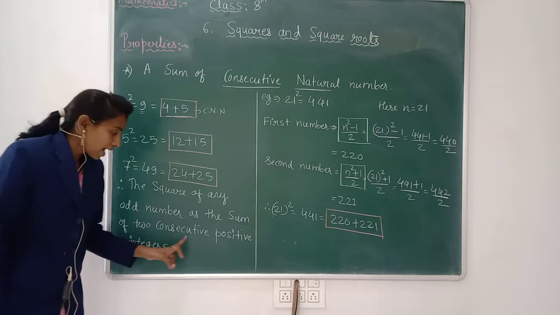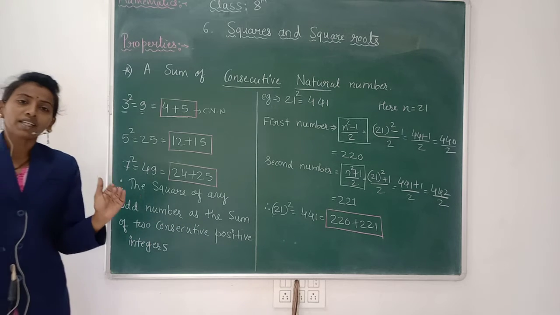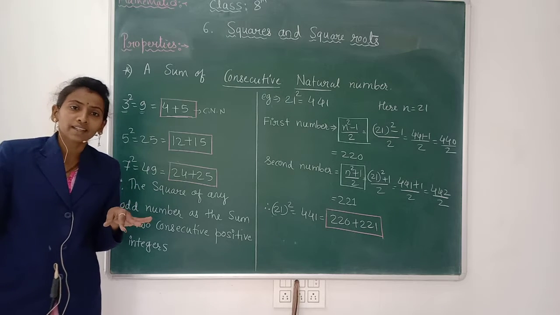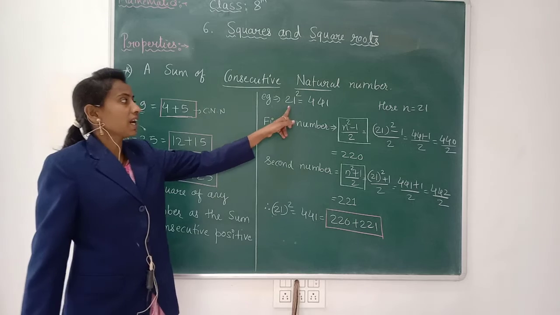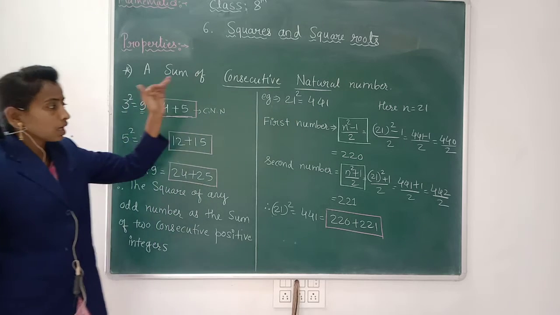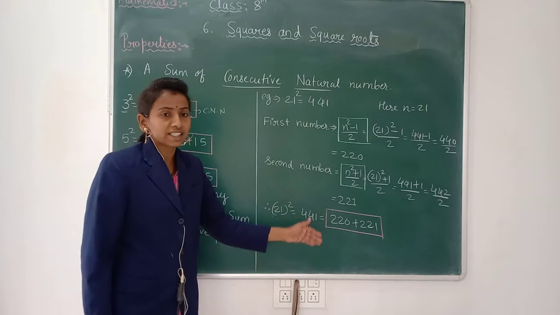Again, they are consecutive, one after the other coming: 2 after 3, 4 after 5, like that. So if we have a bigger number, how do we find the consecutive numbers?